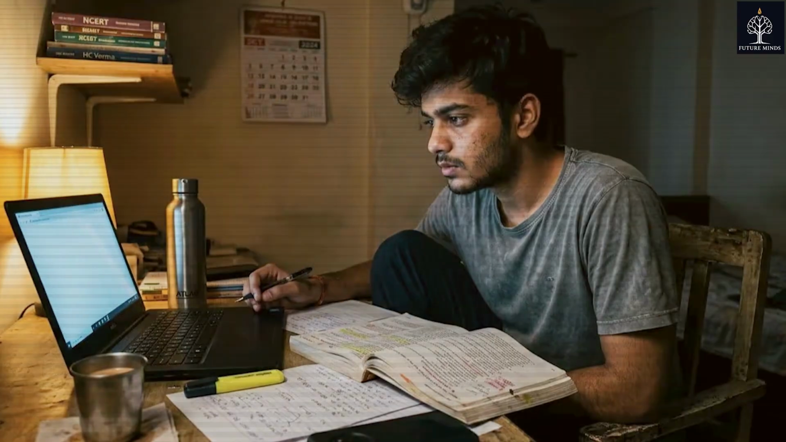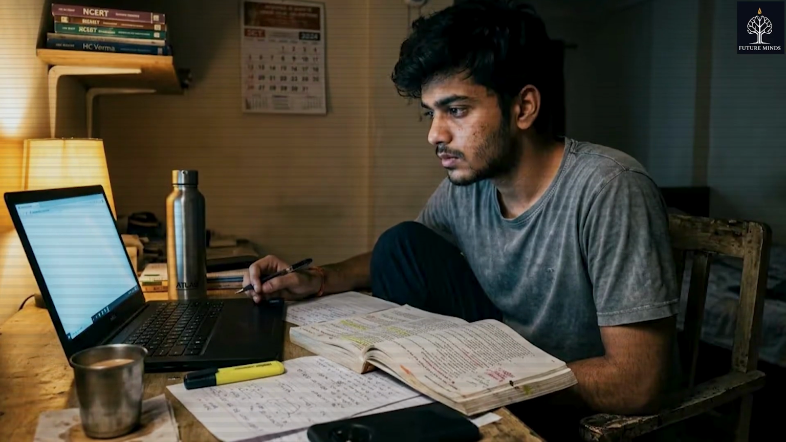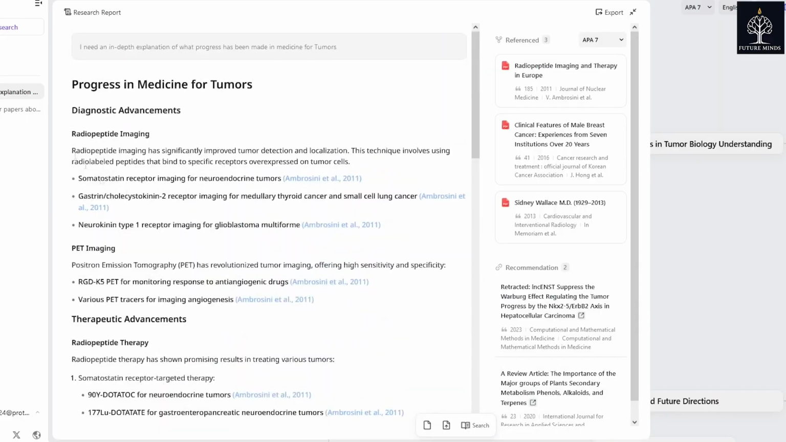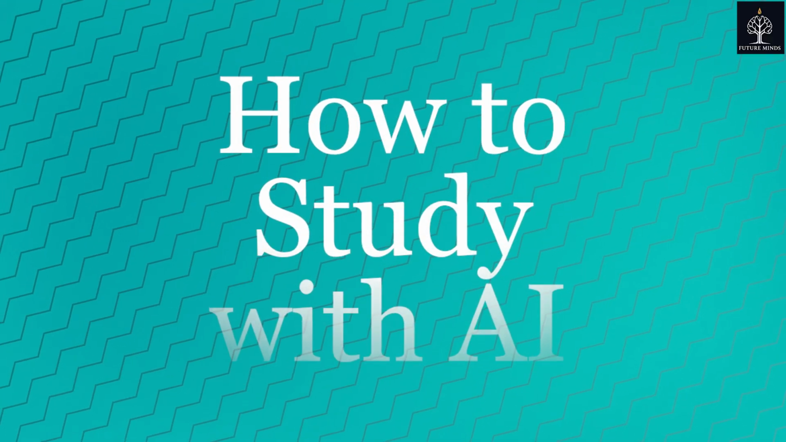Now it may seem amazing, but there is one problem. Have you learned anything? Just because AI did the work does not mean that you learned something. That is exactly why so many students are using AI the wrong way. They are using AI to complete their homeworks, write their answers, but that is not what AI is meant for. AI is meant to make you understand concepts so clearly that you don't have to do this. So today let's discuss how to study with AI instead of cheating yourself.